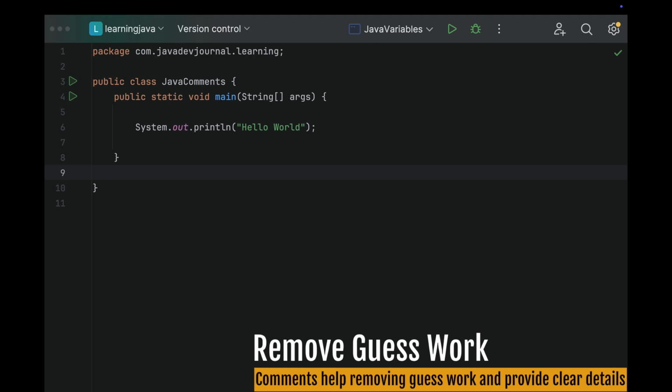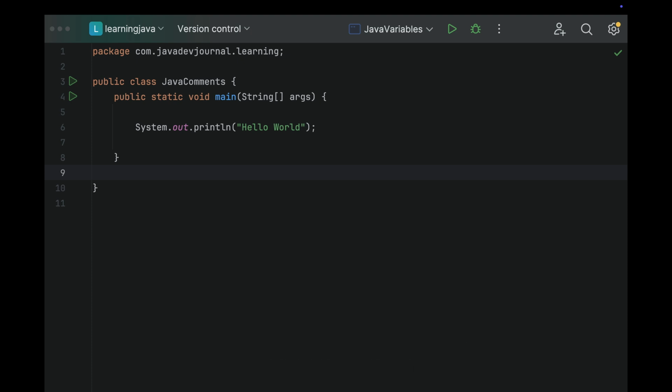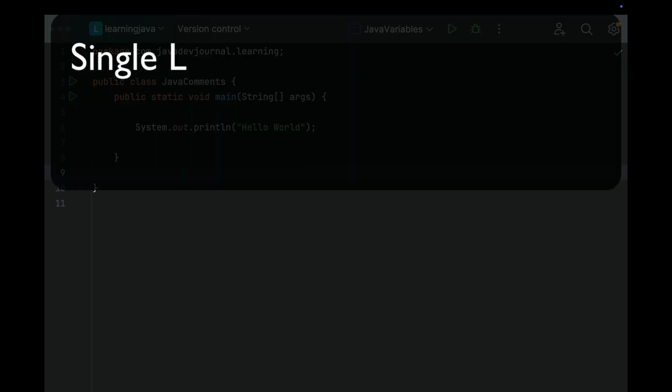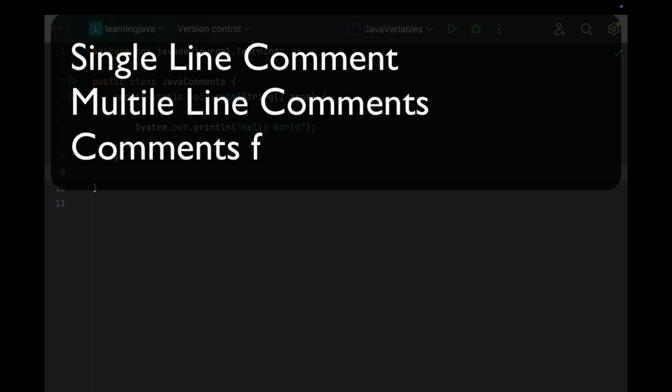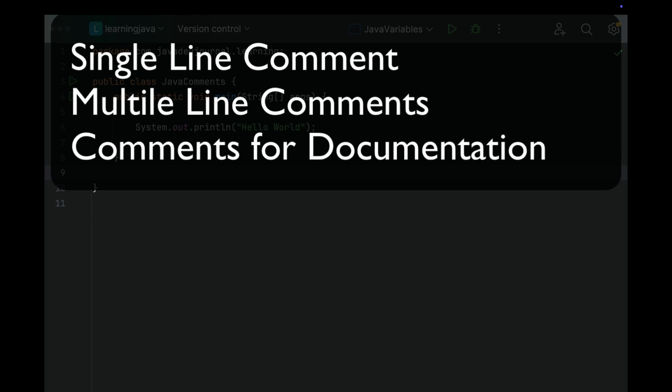So on a high level, there are three types of comments that we can add into a Java program. Okay. So number one is single line comments. All right. Then we have multi-line comments, and the last one is comments for documentation. So the single line comment, as the name suggests, right? It's basically you are writing a single line as a comment.